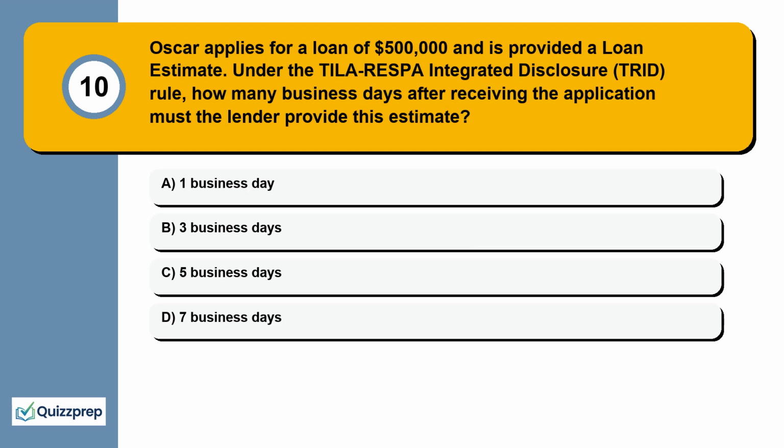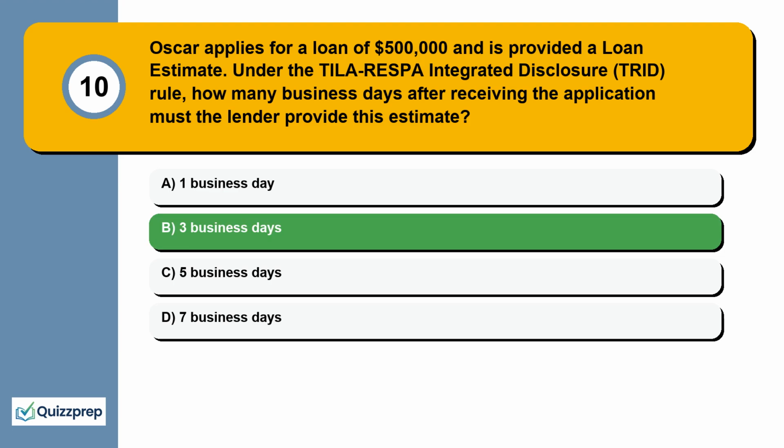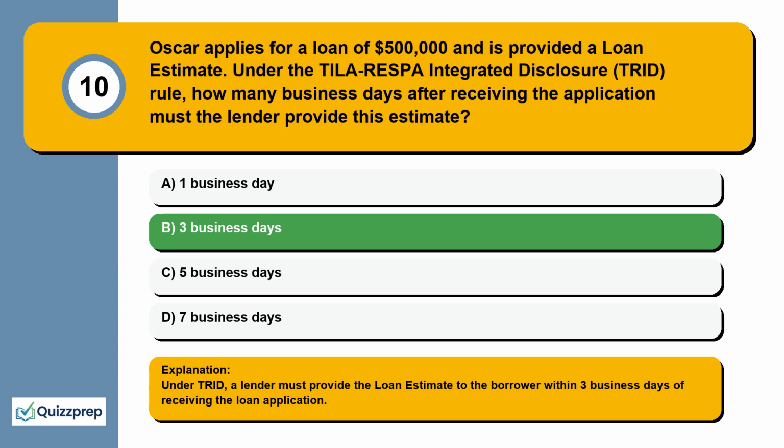Question 10. Oscar applies for a loan of $500,000 and is provided a loan estimate. Under the TILA-RESPA Integrated Disclosure (TRID) rule, how many business days after receiving the application must the lender provide this estimate? 1 business day, 3 business days, 5 business days, 7 business days. Under TRID, a lender must provide the loan estimate to the borrower within 3 business days of receiving the loan application.